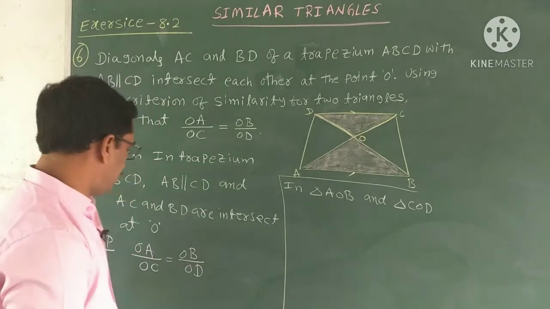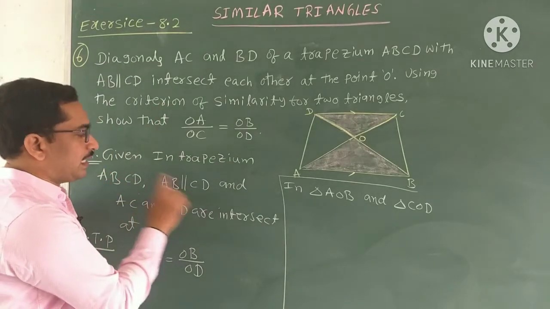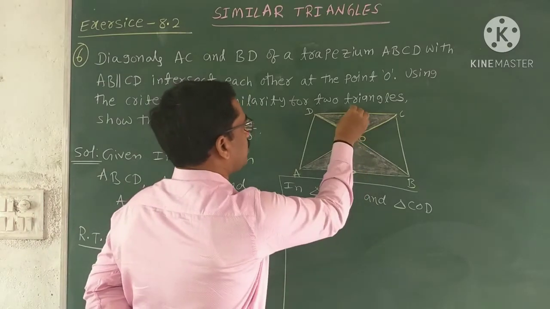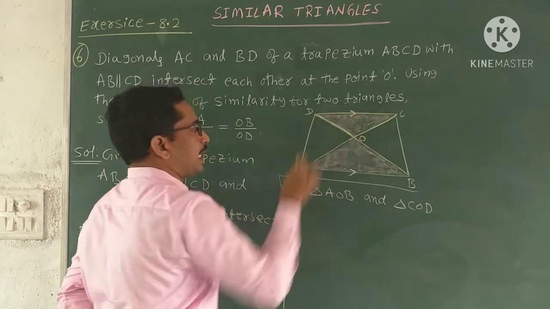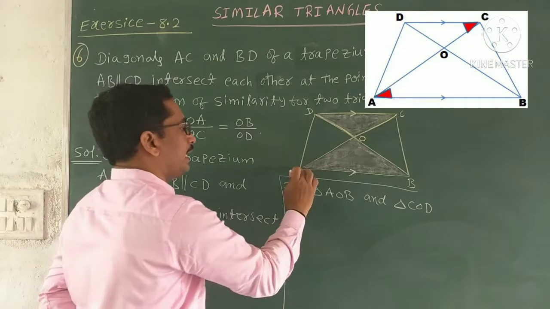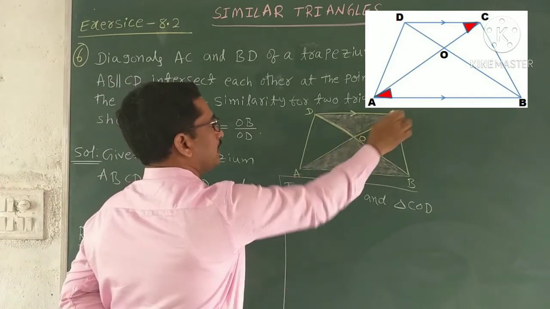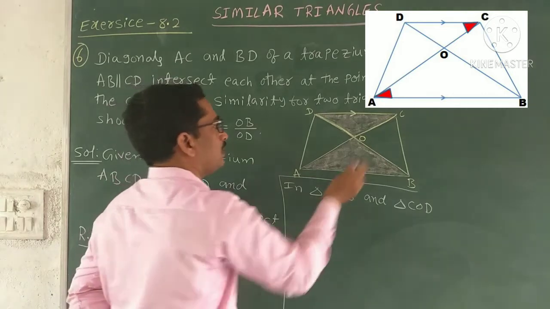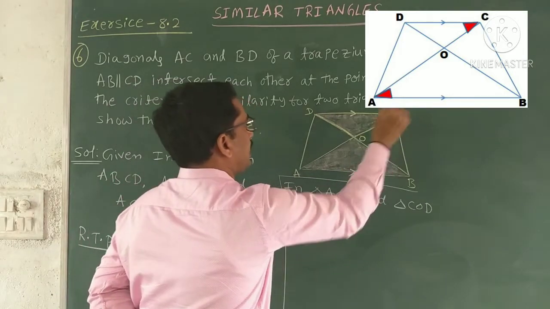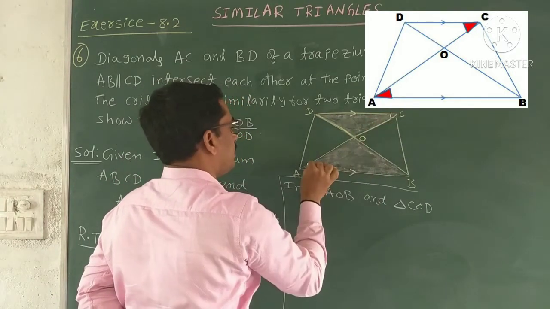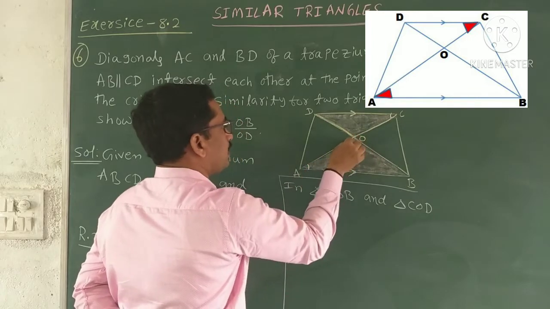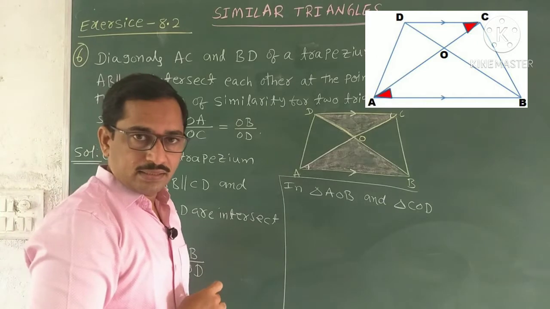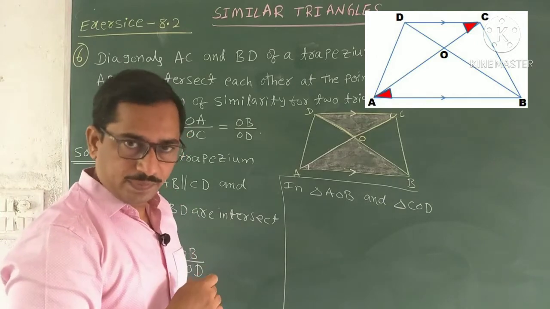See the given data. So what is given? AB parallel to CD. These two lines are parallel. Then here AC is a line of transversal. If it is a transversal, then we can compare these two angles, angle at C and angle at A. These two angles are alternate interior angles, and alternate interior angles are equal.